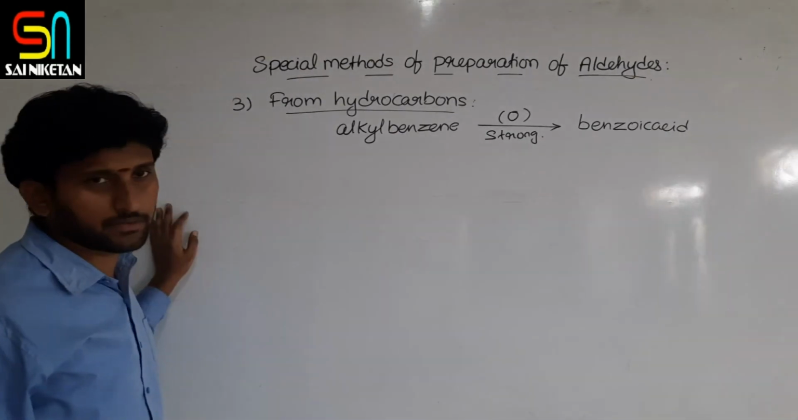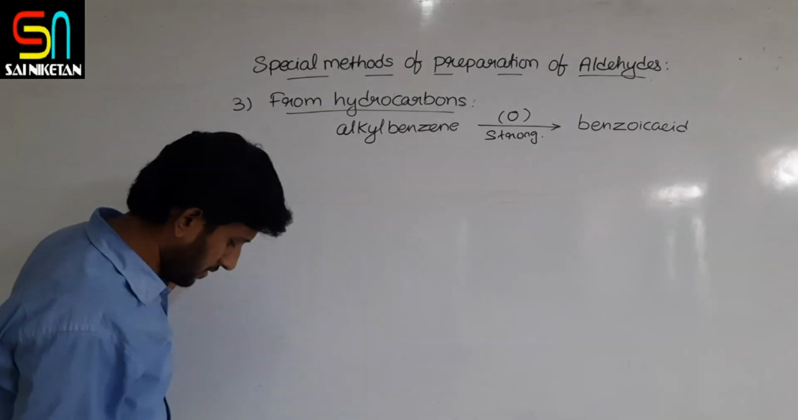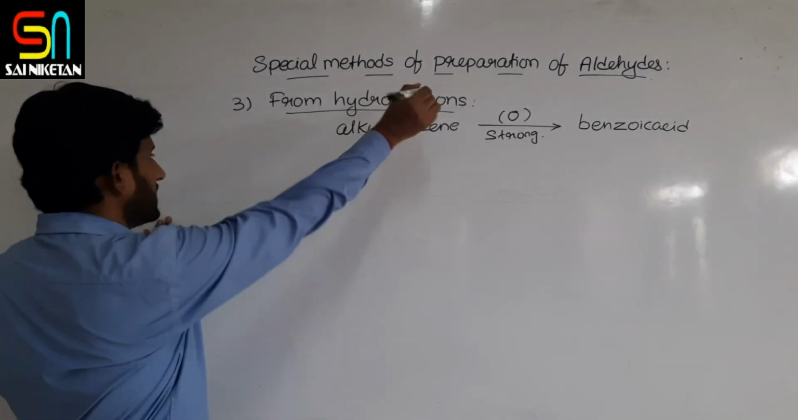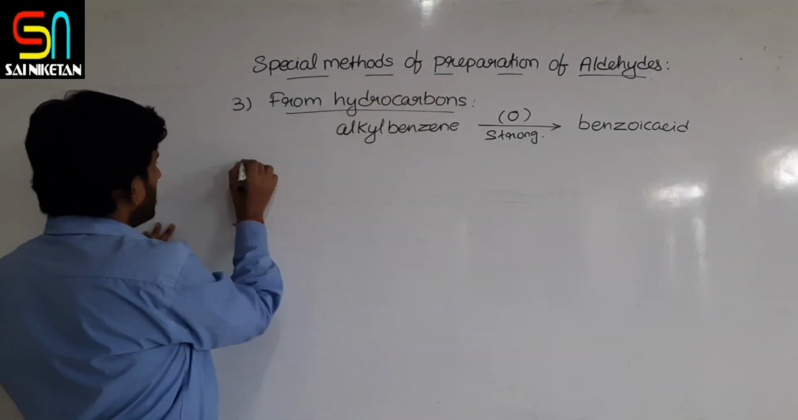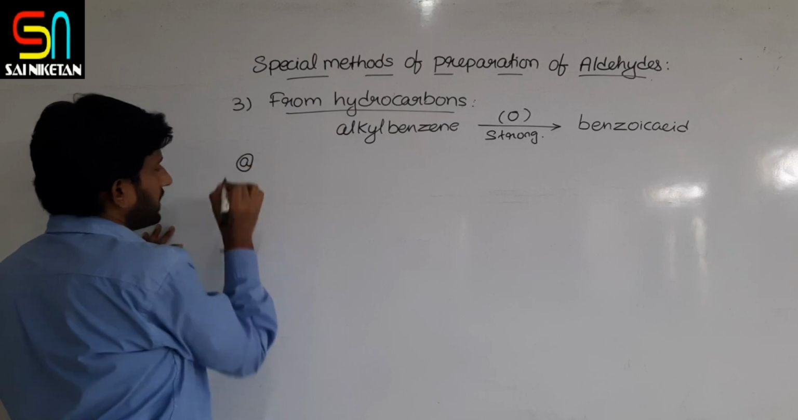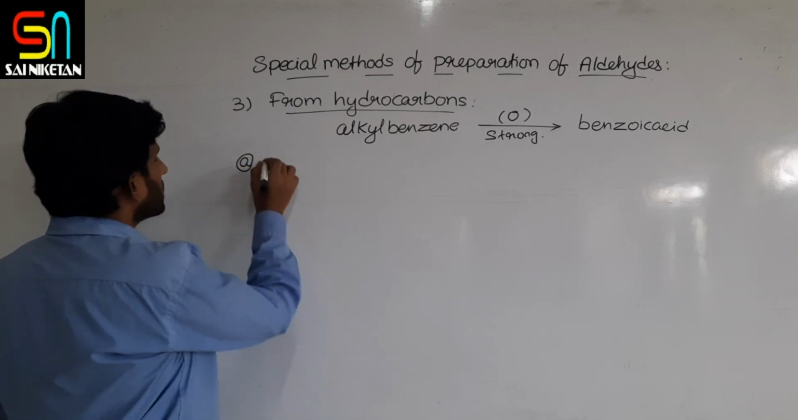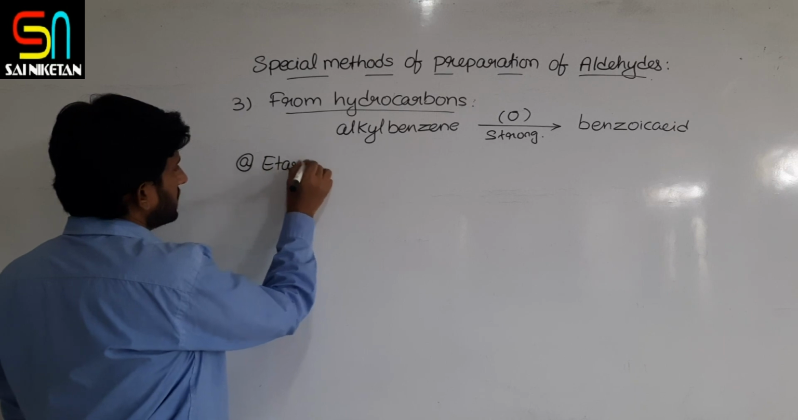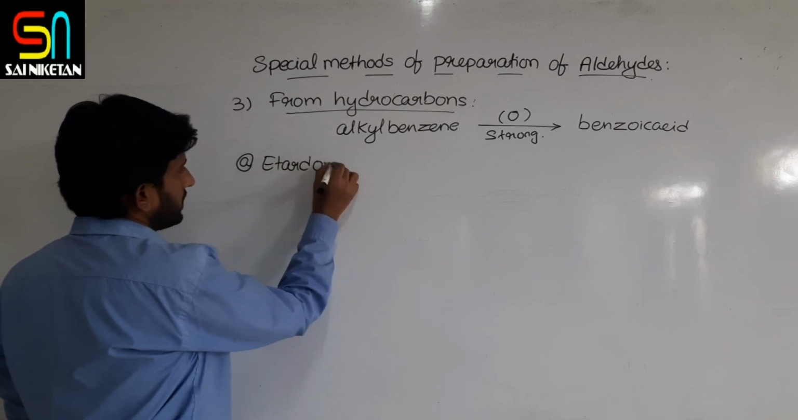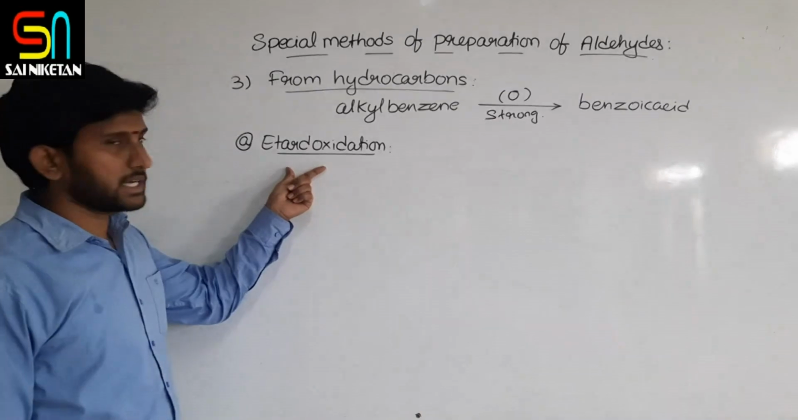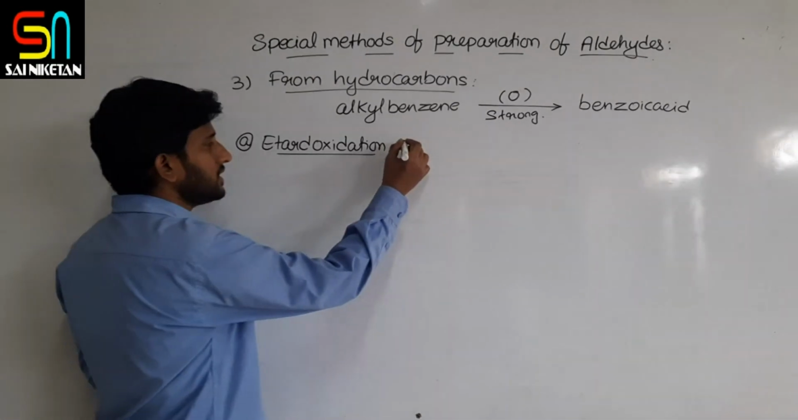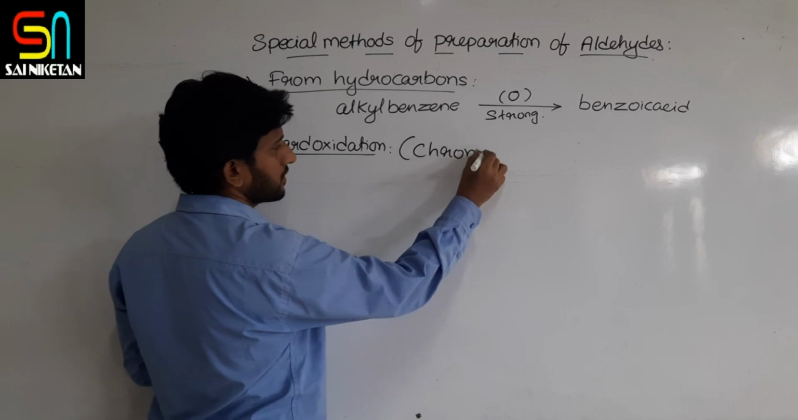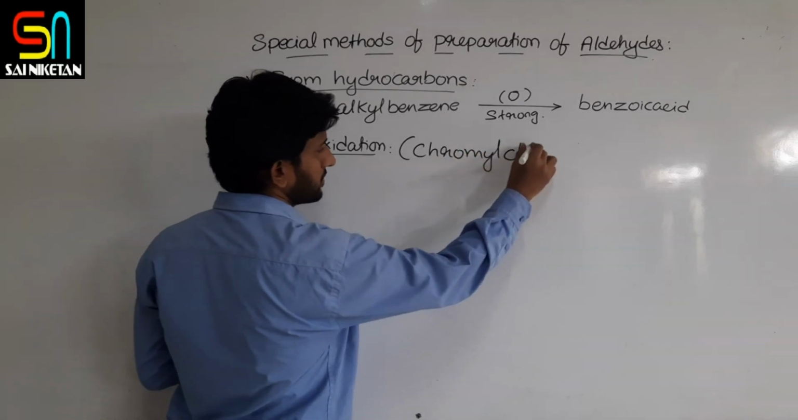Okay, let us see some of the aromatic aldehyde preparation methods by using mild oxidizing agents. In that, first I would like to write Etard oxidation, or Etard reagent. So, the reagent we are using in Etard oxidation is chromyl chloride.